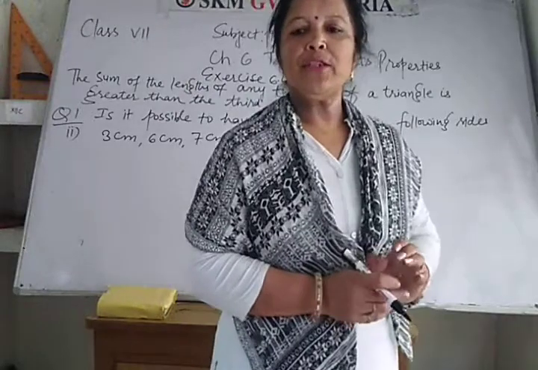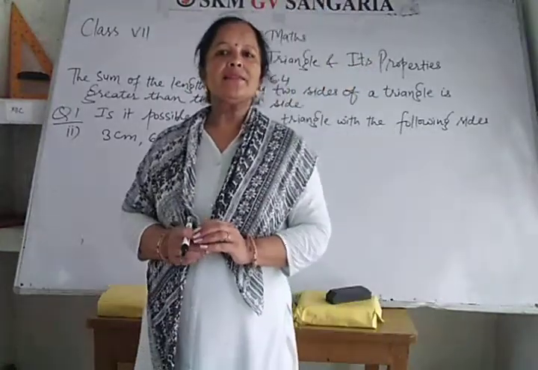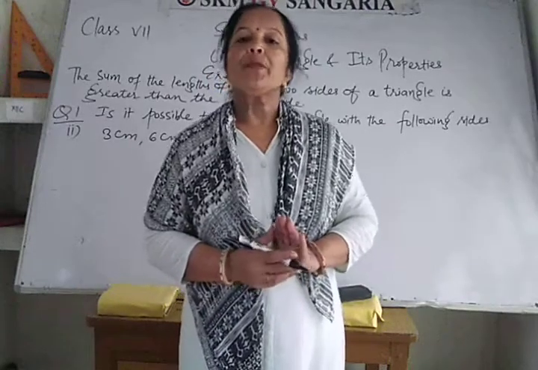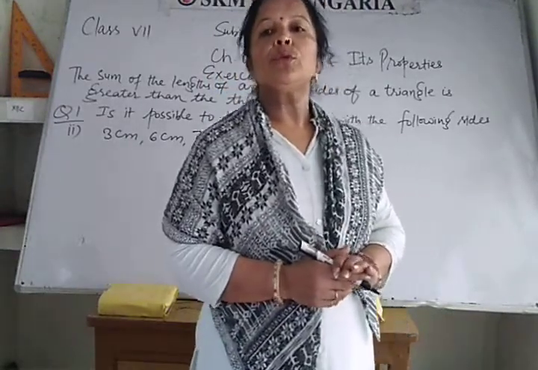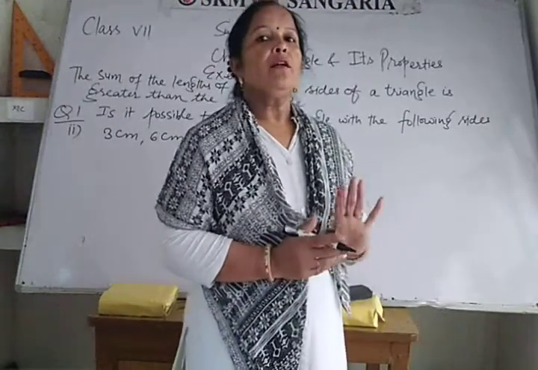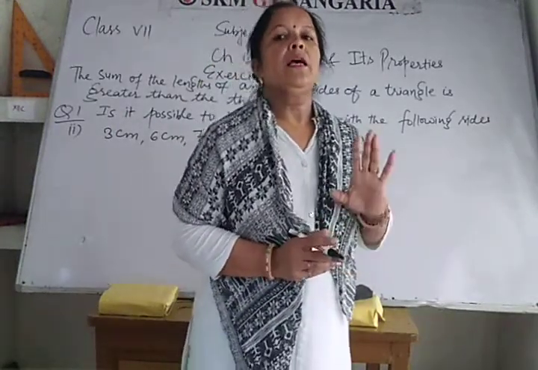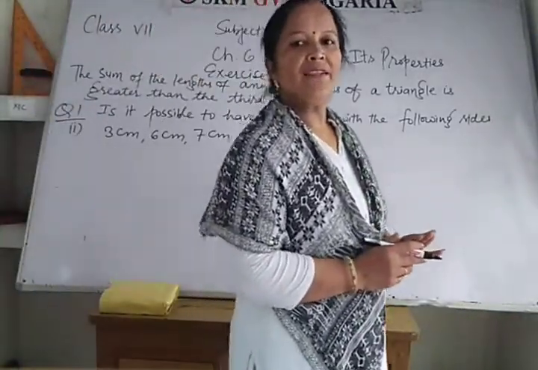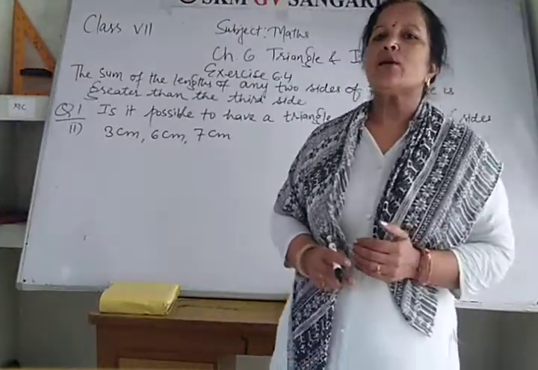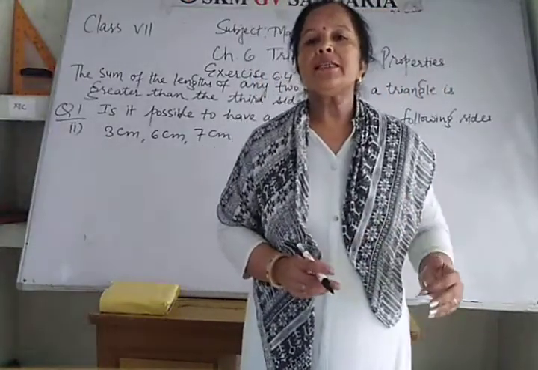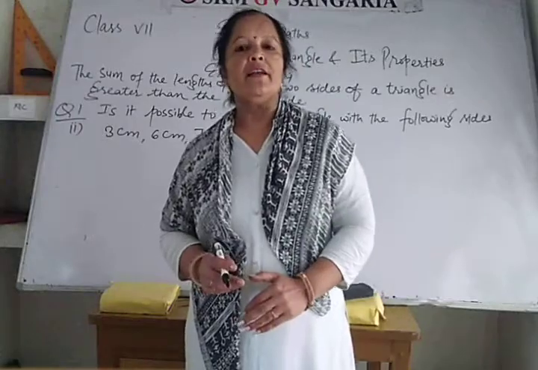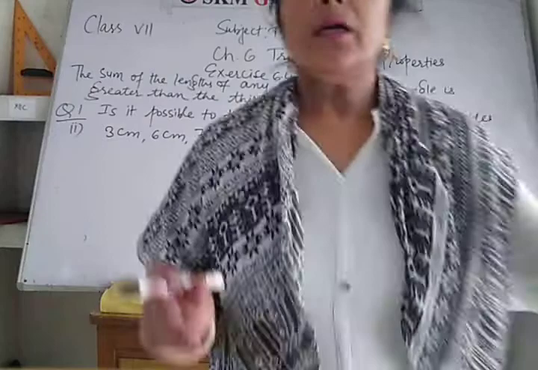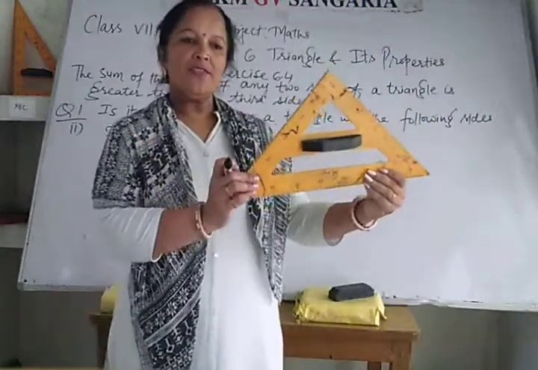Students, today I am going to teach you chapter number 6, that is triangle and its properties. Today, you are going to learn about a new property of triangle. That property is the sum of the lengths of any two sides of a triangle is always greater than the third side. कि किसी भी जो कोई भी ट्राइंगल है, this is triangle, okay, this is triangle, and